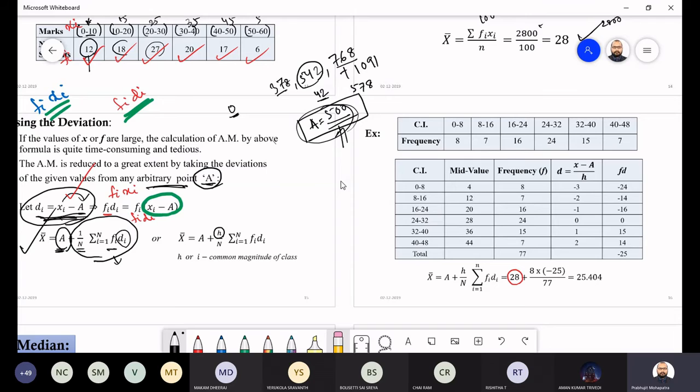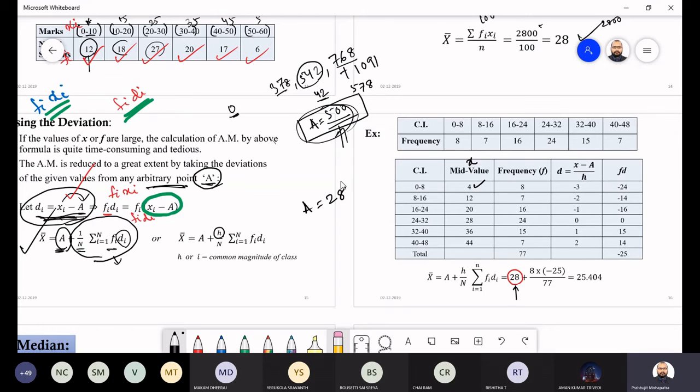So here you have 4, which is nothing but your x, for the x side. And you take the deviation from an arbitrary point. Here they have taken 20. You can take any point. So here they have taken 20.